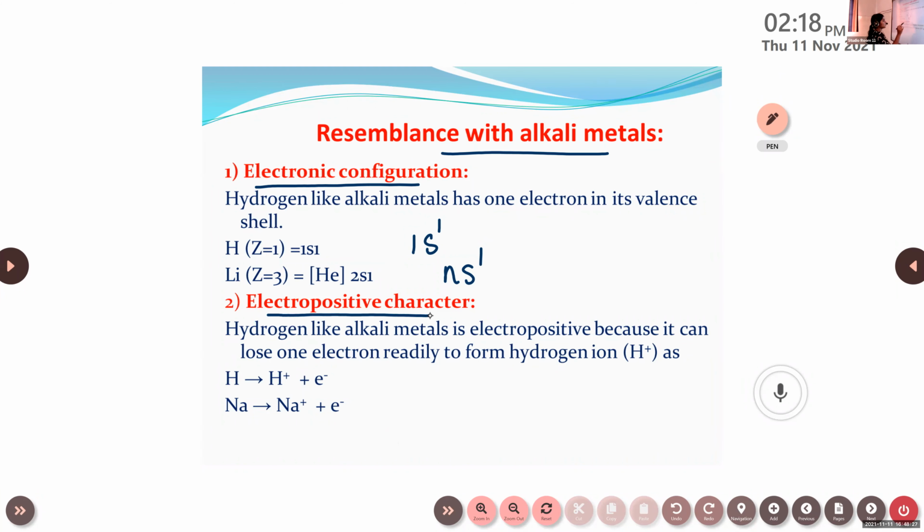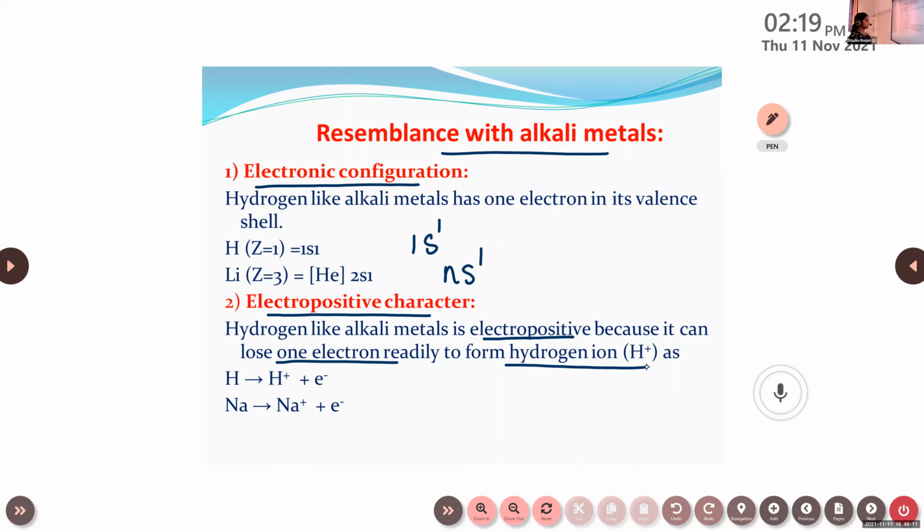Then the second one is about the electropositive character. I told you already, they become electropositive only if they are donating electrons, right? And alkali metals have a great tendency to always donate that electron and make their outermost shell 8, or outermost shell complete. So hydrogen, like alkali metals, is electropositive because it can lose one electron readily to form hydrogen ion. When they lose one electron, they convert to a positive ion: H+, Na+, Li+, like that. So hydrogen gives one electron and converts to H+ ion.